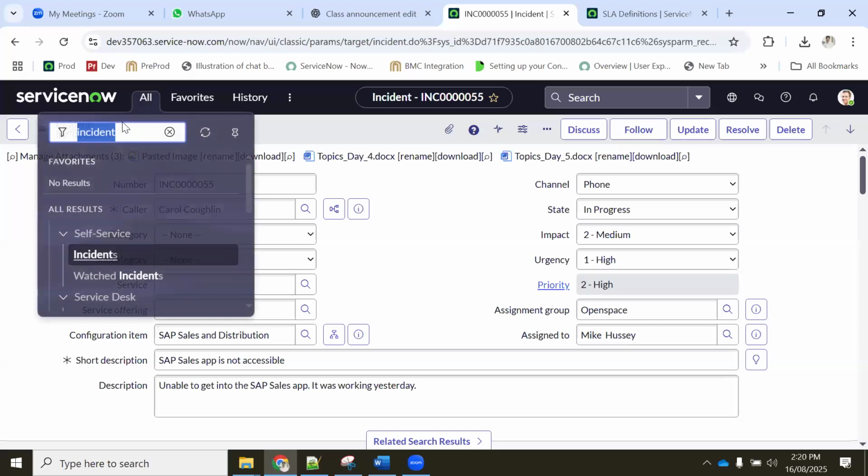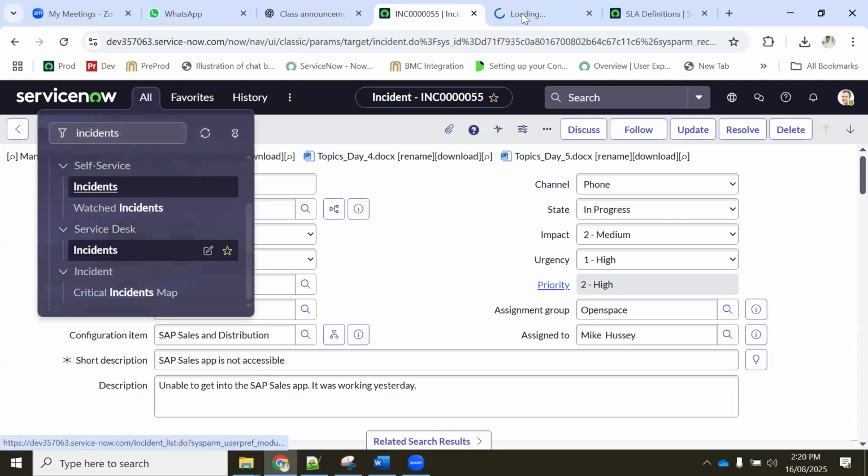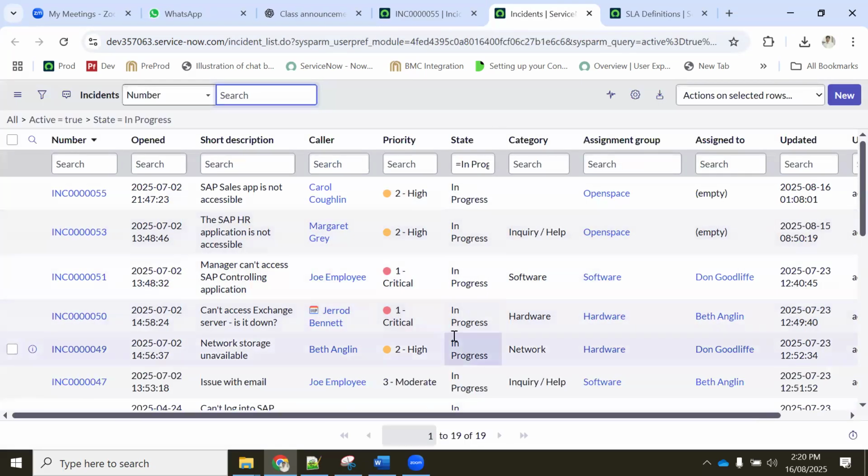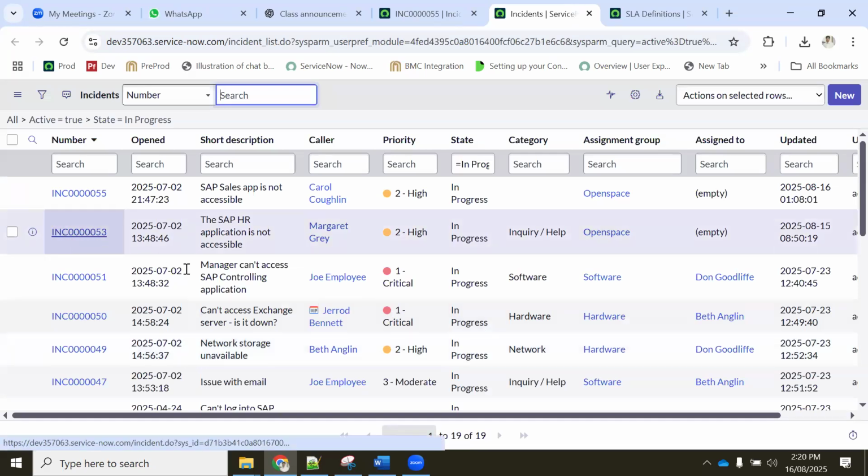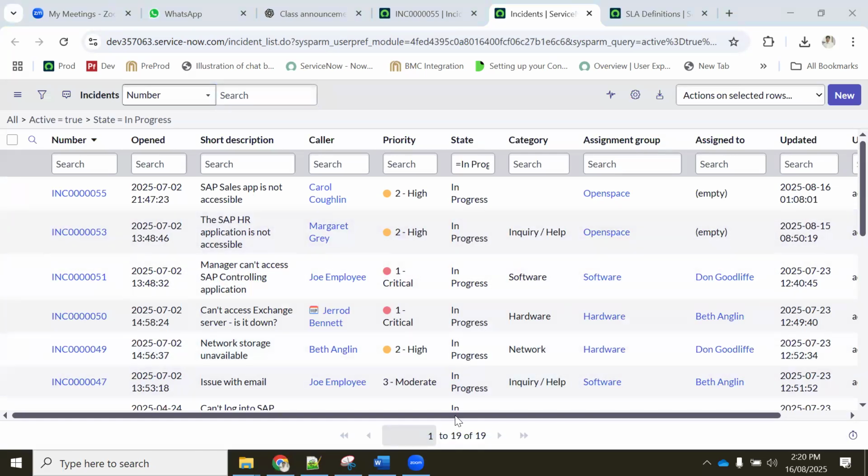So now we have to consider incidents. Go to incidents. So we'll go to incidents here. Now we are talking about P2.